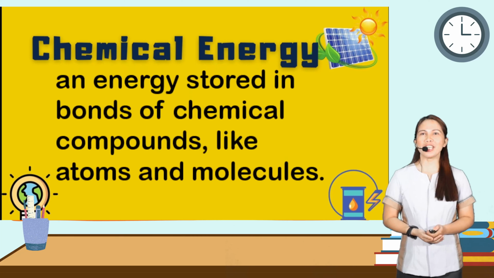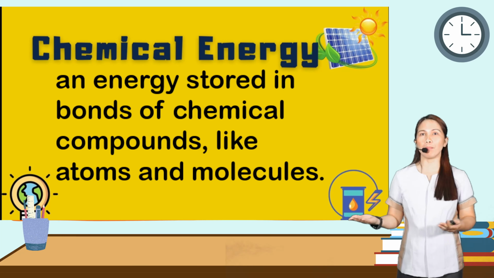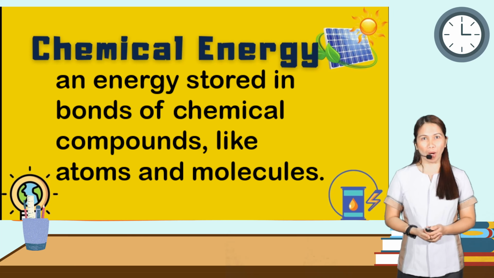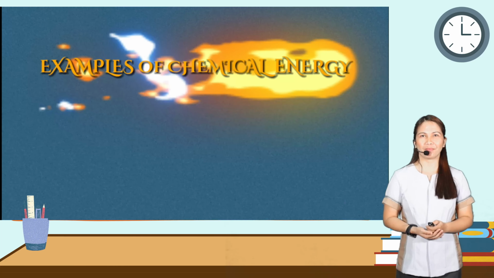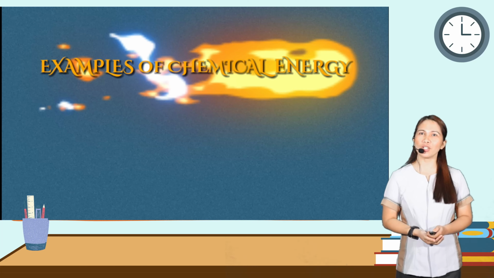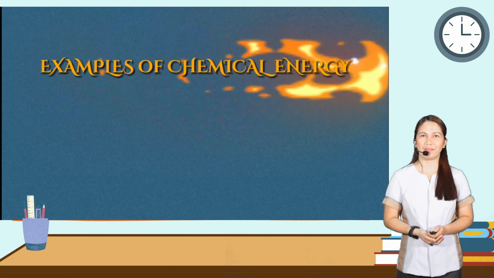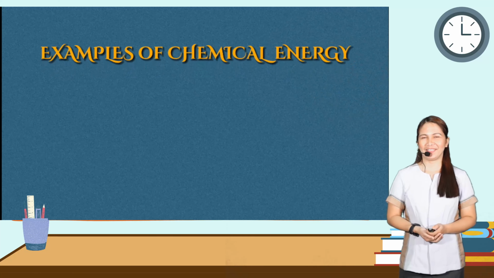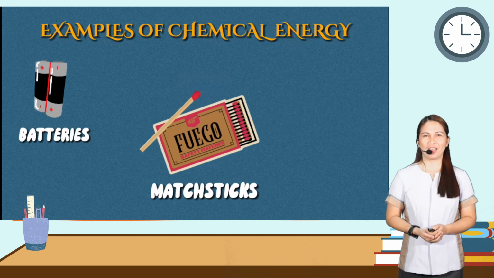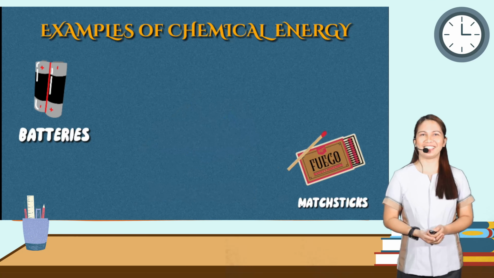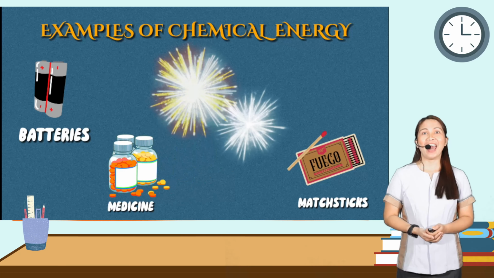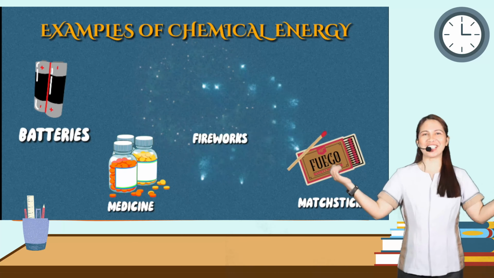Chemical energy is energy stored in bonds of chemical compounds like atoms and molecules. So we have here some examples of chemical energy. We have batteries, matchsticks, medicines, and of course, fireworks.